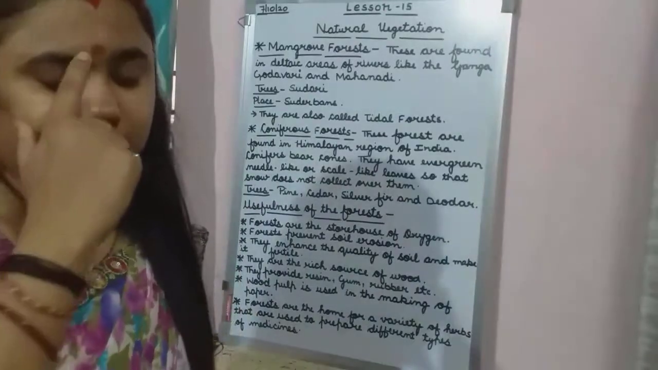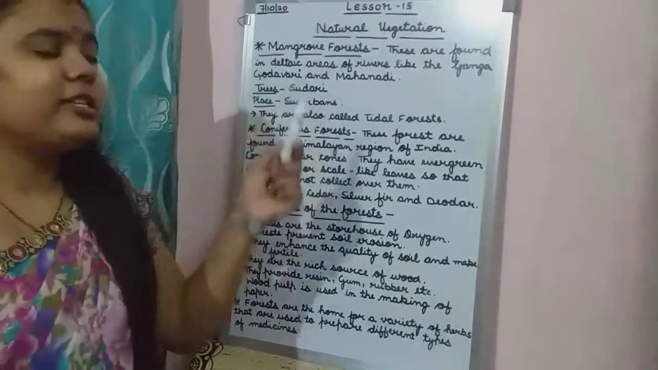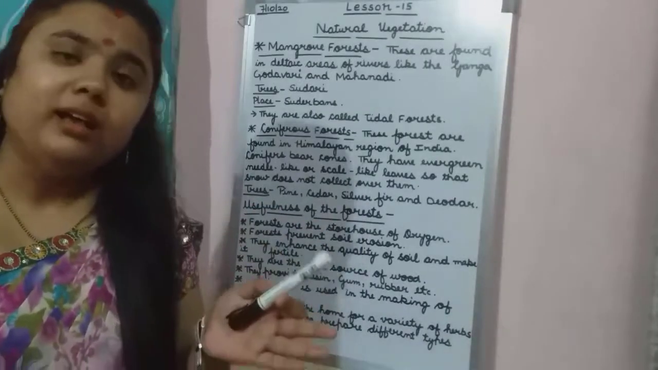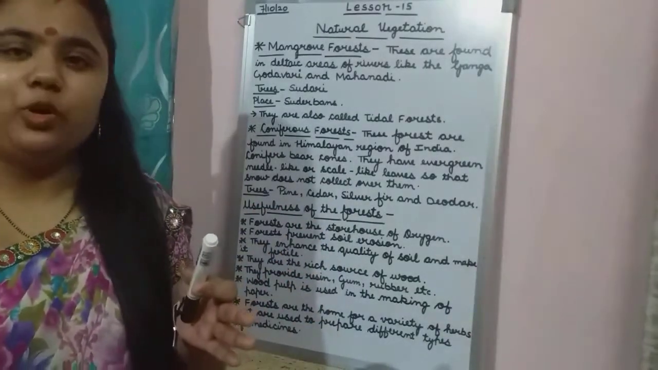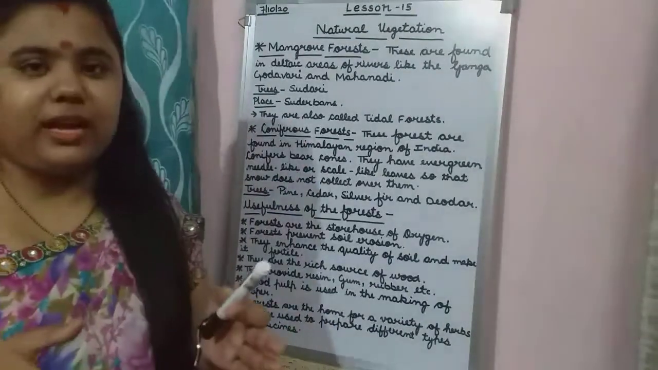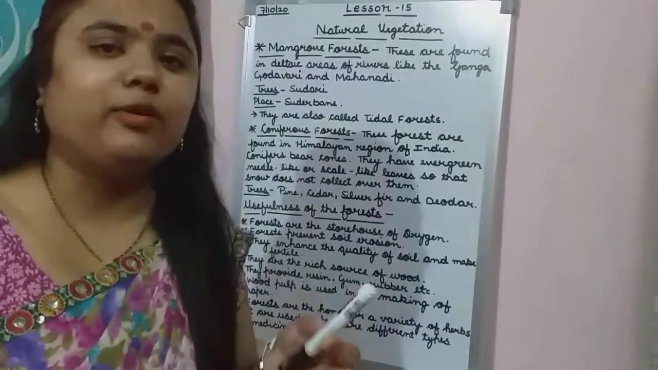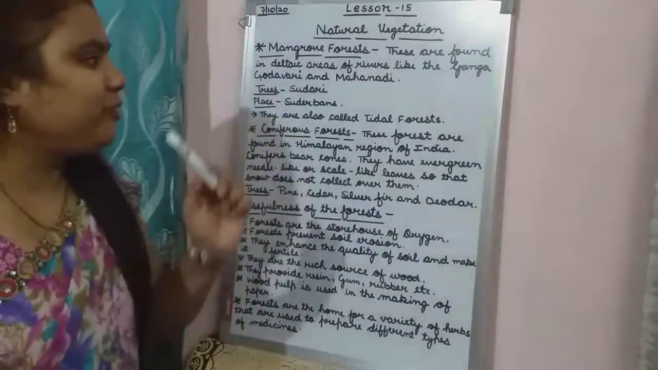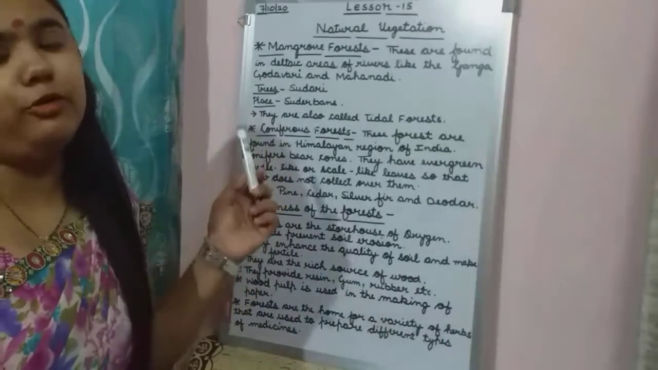You can say either way. So mangrove forests are found mostly where? In the deltaic areas of the rivers Ganga, Godavari and Mahanadi. The Sundari tree is found there. That is why the place where these types of trees are found is called Sundarbans. And tidal forest is another name for this mangrove forest.